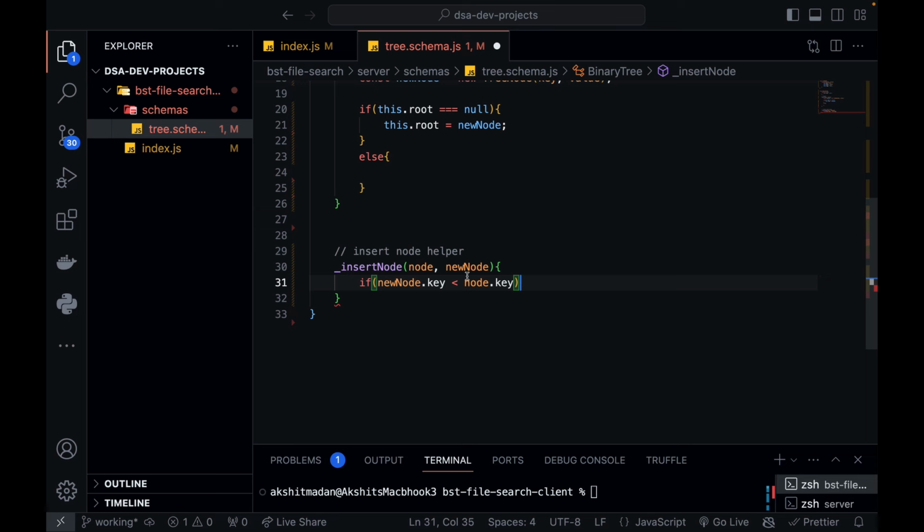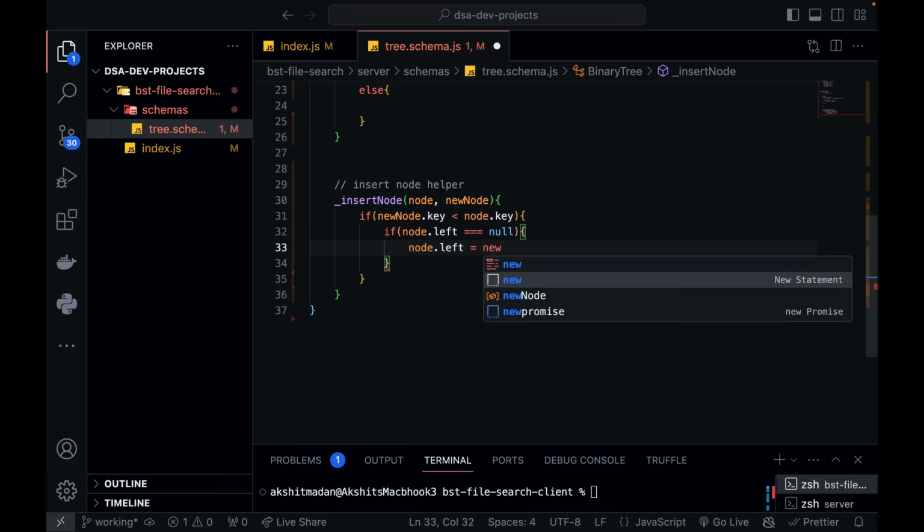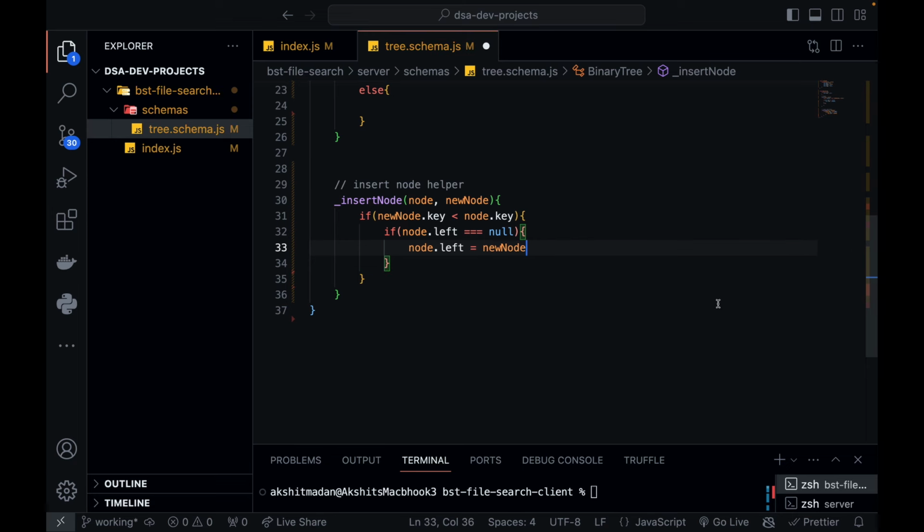So if my new node key is less than the parent node dot key, that means it is suitable as the left child of this node, right? So over here, I also need to figure out if the parent node already has the left child or not. So if my node dot left is null, then and only then I can allot node dot left is equal to new node. But if the left child already exists, then I cannot add, right?